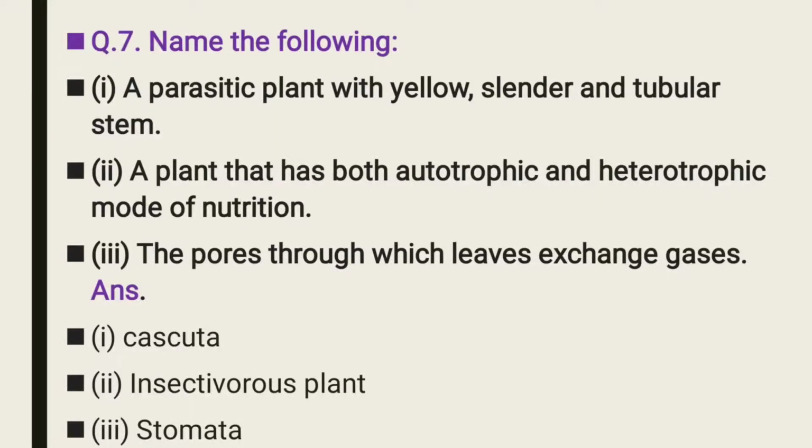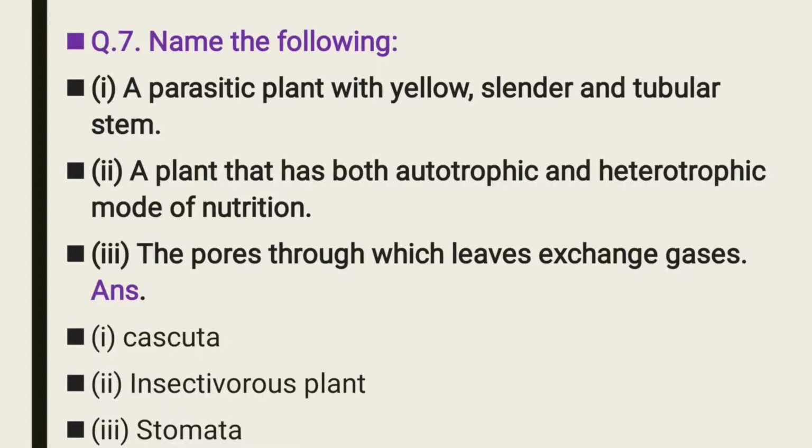Second, a plant that has both autotrophic and heterotrophic mode of nutrition. It means that sometimes they prepare food by themselves, and sometimes they depend for their food on others also. So this type of plant is an insectivorous plant. It eats insects. So a plant that has both autotrophic and heterotrophic mode of nutrition is insectivorous plants.